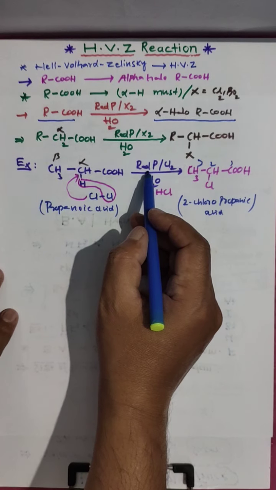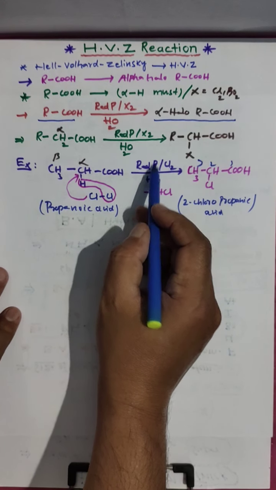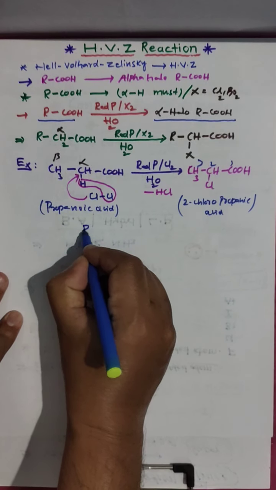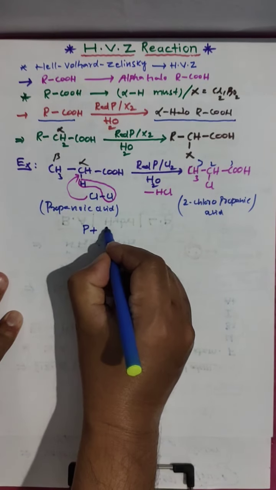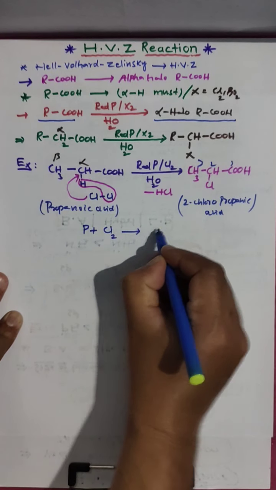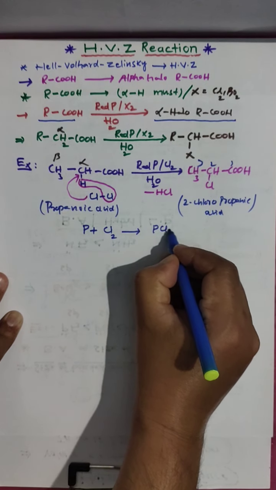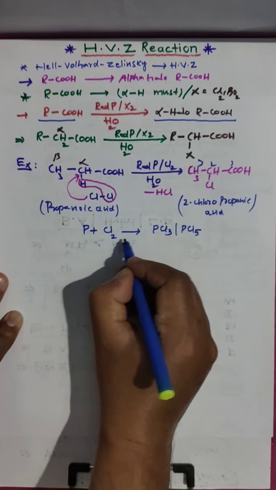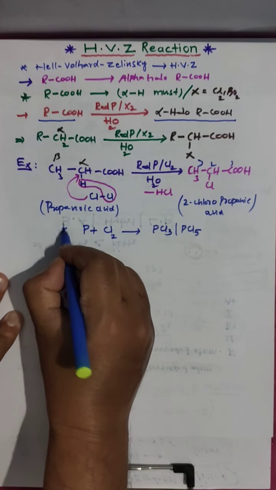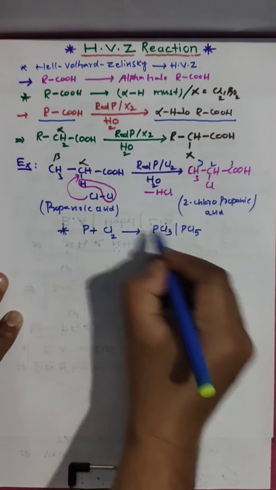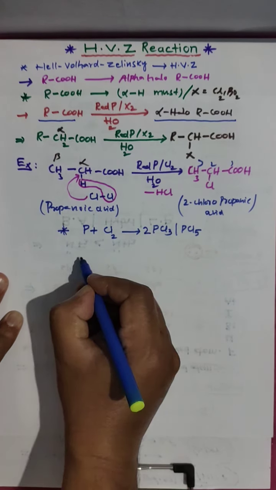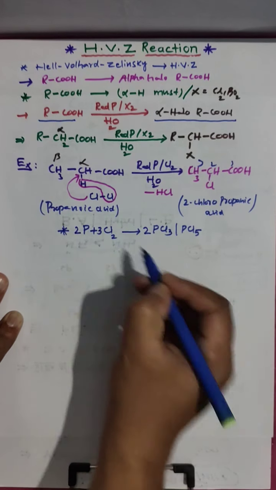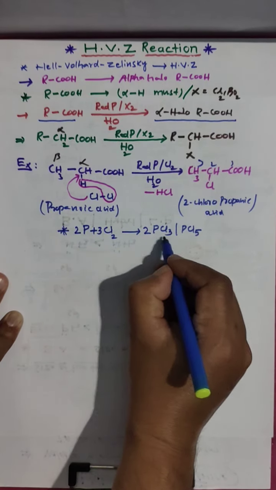So this phosphorus is not participating in the reaction directly. What it does is this: phosphorus reacts with the chlorine, giving rise to phosphorus trichloride or phosphorus pentachloride. Clear? This phosphorus will give PCl3 or PCl5, and this will participate in the reaction.